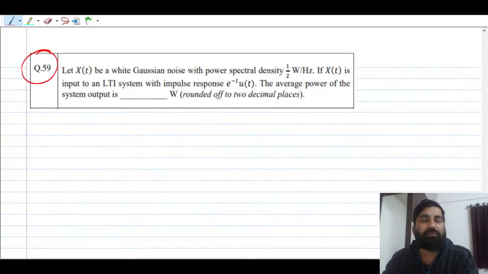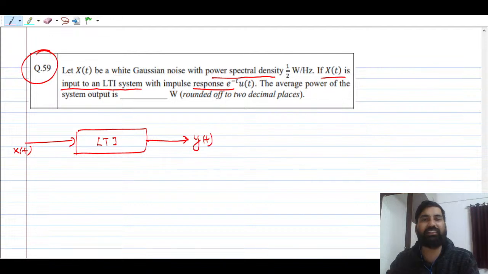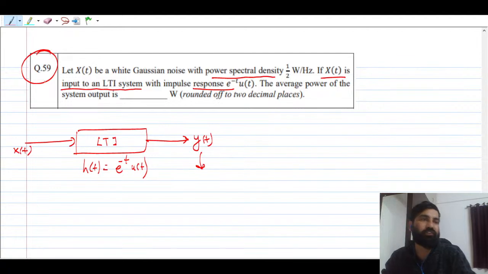Now let us go for question number 59, right? What they are asking is, x(t) is a white Gaussian noise with the power spectral density they have given as 1 by 2 watt per hertz. If x(t) is the input to an LTI system, the impulse response they have given, then this is nothing but a situation where x(t) is the input to the LTI system and y(t) is the output. They are asking what is the average power of the system output. And they have given h(t), which is e raised to power minus t u(t), right? It's a very beautiful impulse response they have given.